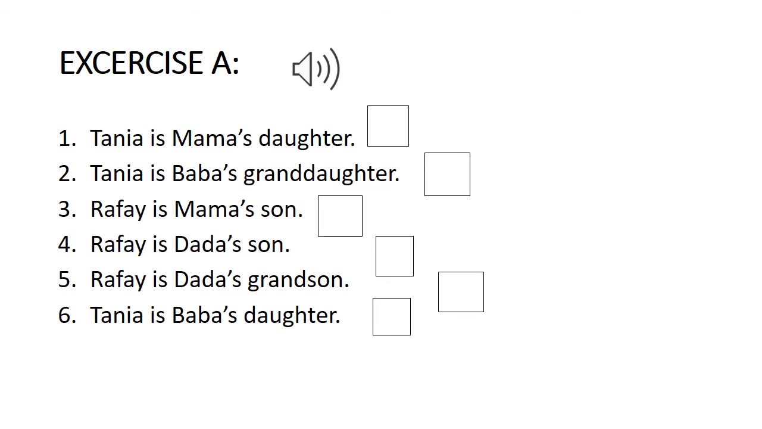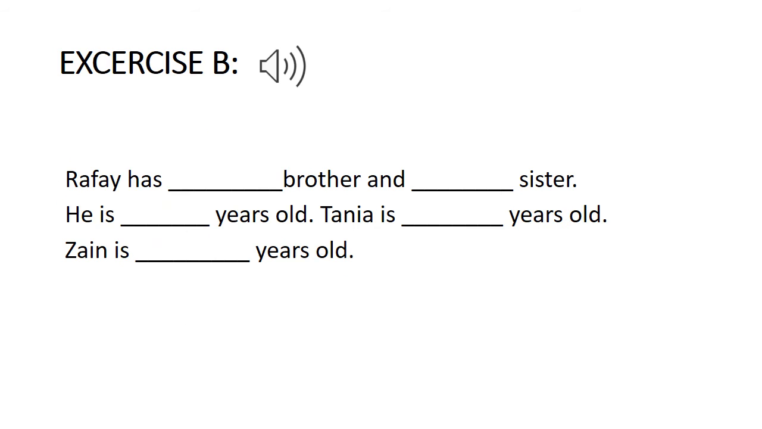Now the 5th one is Rafe is Dada's grandson. Right, this is correct because Rafe is Dada and Dadi's grandson. Tanya is Baba's daughter. Right, Tanya is Baba and Mama's daughter. So now you have to put a tick or a cross in front of the sentences.